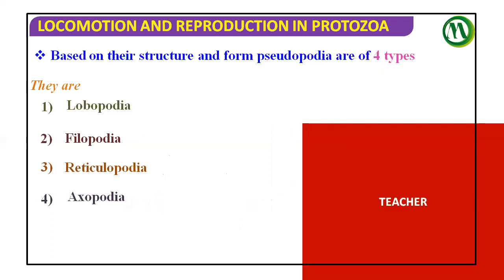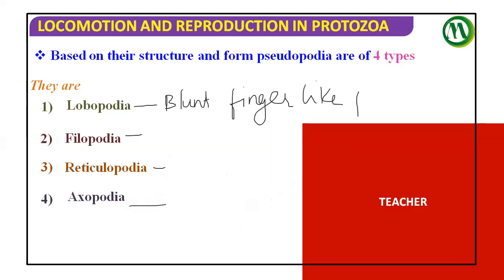As I already said, there are four types of pseudopodia, and along with that, in case of lobopodia, the pseudopodia look like blunt finger-like pseudopodia.